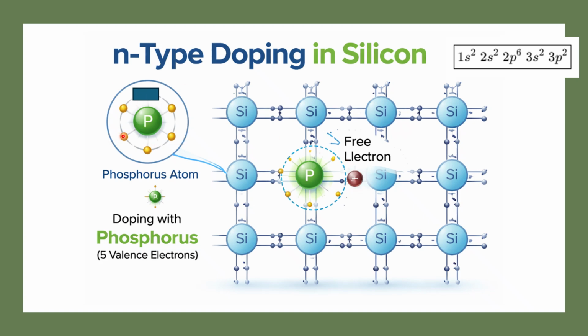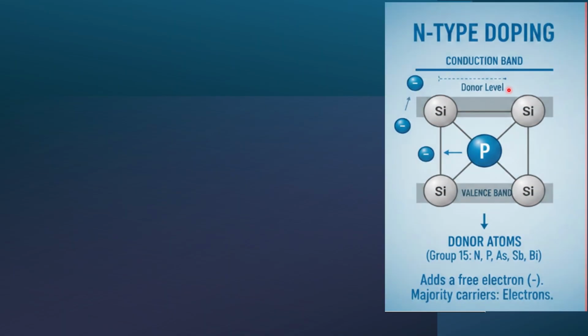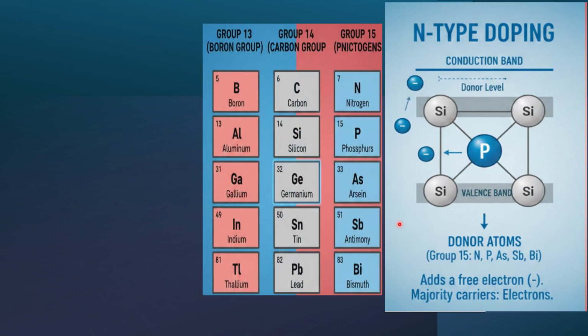Now the question is that phosphorus belongs to the 15th group, and it will have five electrons in the outermost orbit. Similarly, what other groups are possible, right? This is the n type of doping in silicon. Here you can see n type silicon: the phosphorus makes four covalent bonds to the neighboring silicon, and one electron is extra. Apart from phosphorus, nitrogen belongs to the 15th group, then arsenic, antimony, then bismuth. All these elements belong to the 15th group, right?